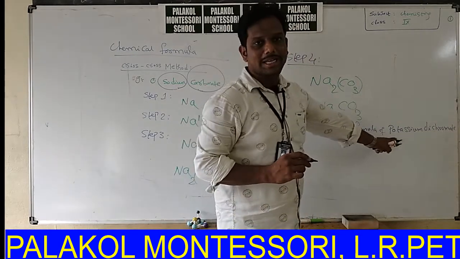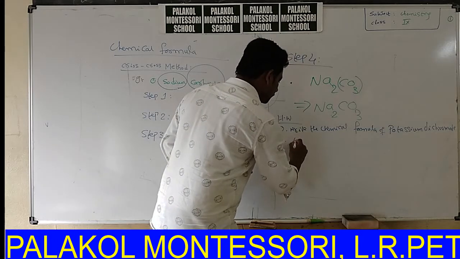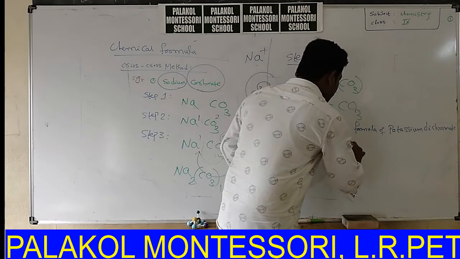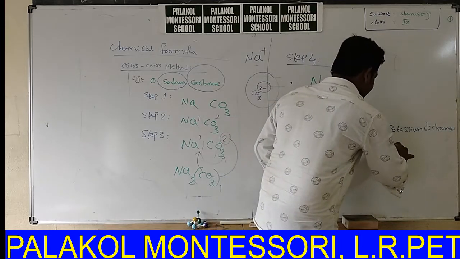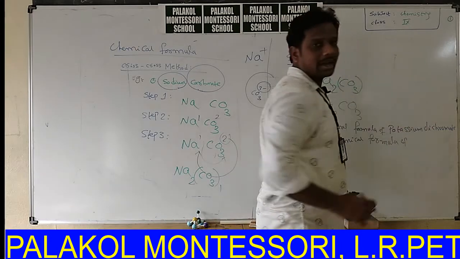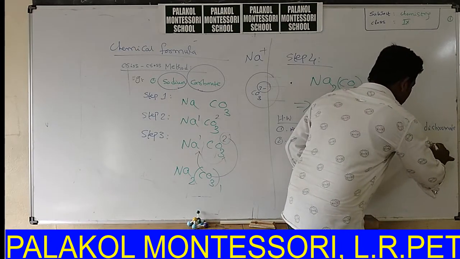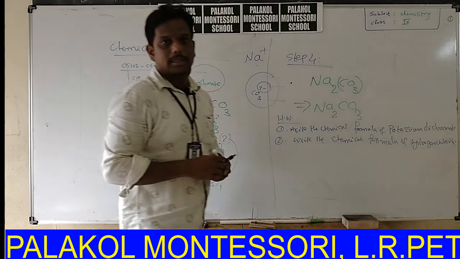The symbol of potassium is K plus. Okay, second question, write the chemical formula of hydrogen chloride.